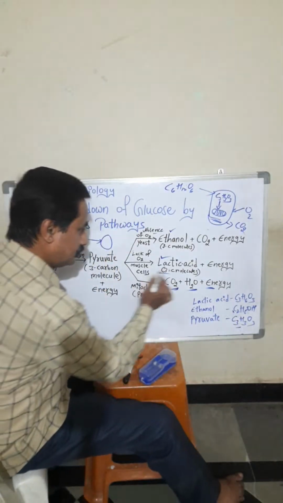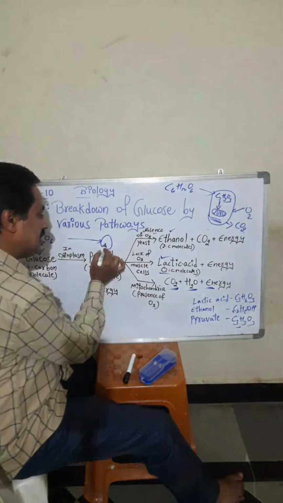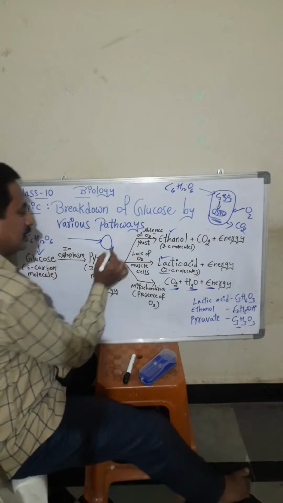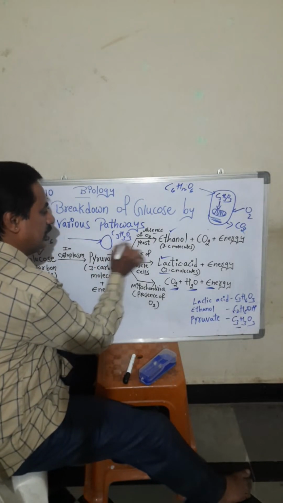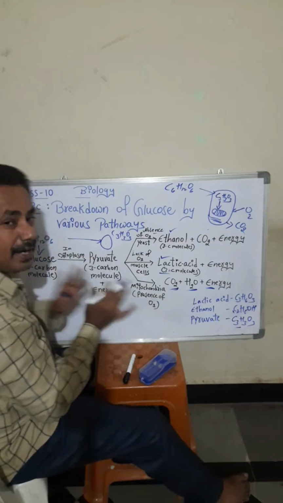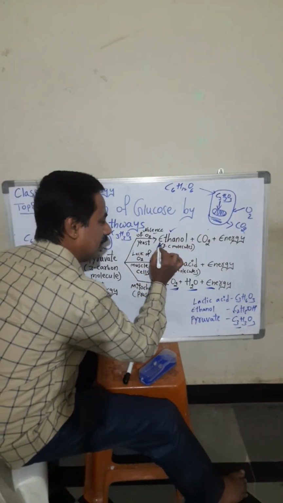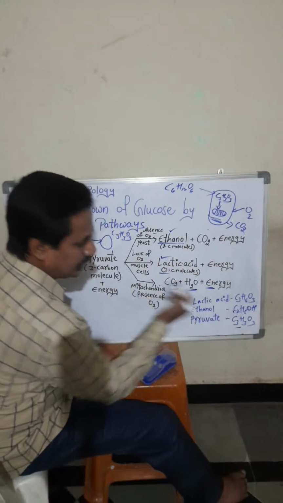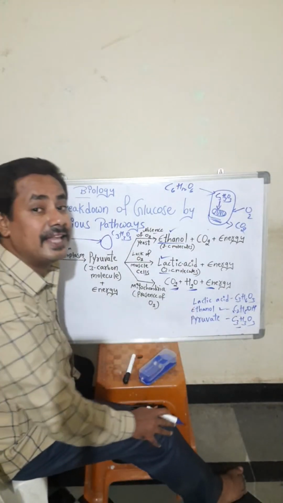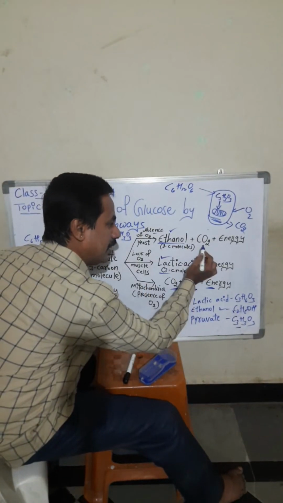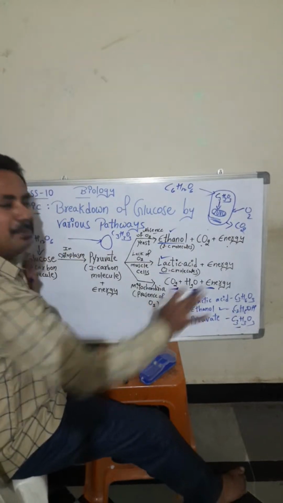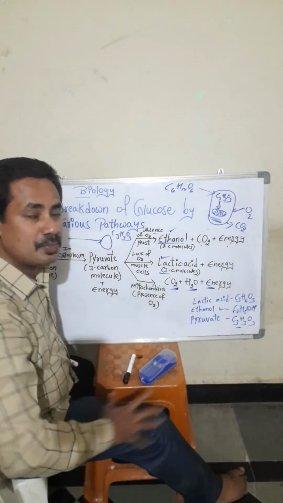Now in the yeast cells, when the glucose enters, it is converted into pyruvate, C3H3O3, inside the yeast. What happens again? This C3H3O3 breaks down in the absence of oxygen and ethanol is formed. Two carbon molecules, C2H5OH. I have written here C2H5OH, the formula of ethanol. Ethanol is formed, carbon dioxide is formed, energy is formed. So this is the complete topic, breakdown of glucose by various pathways.